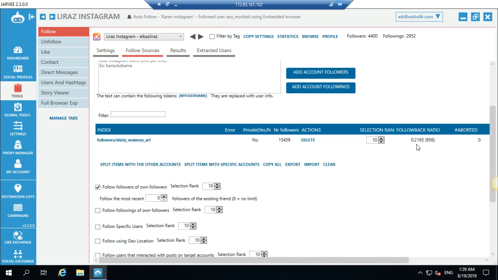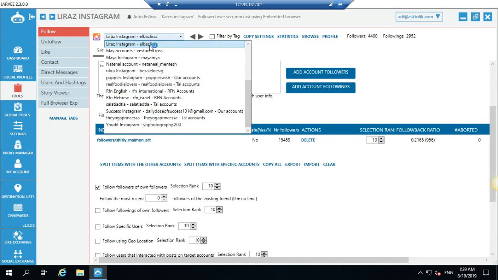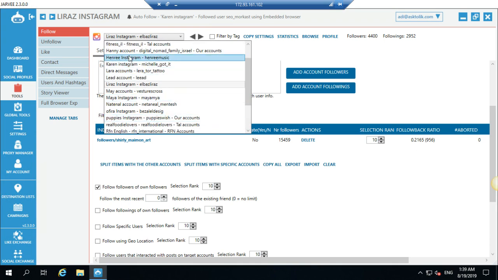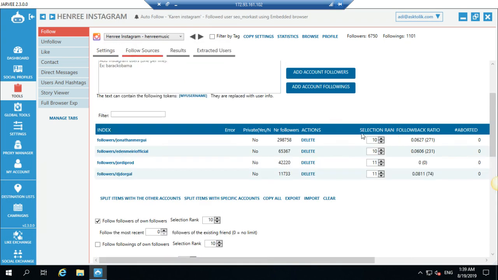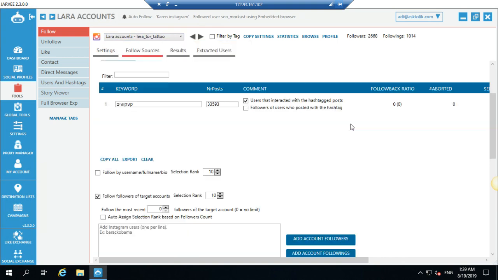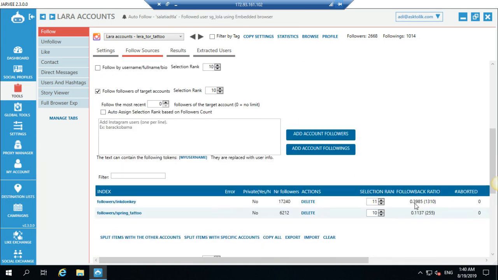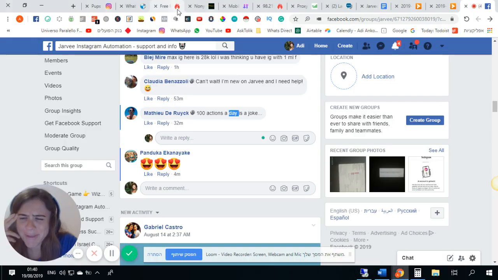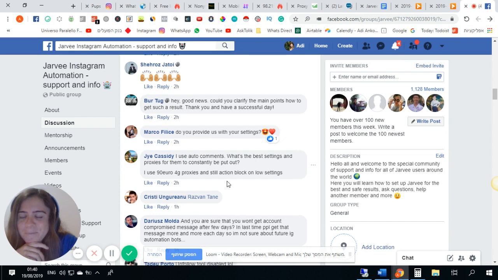You can get 21. This one is not so good, but this one, for example, you can get 39. So don't be so negative, guys. You can do that. I believe in you.